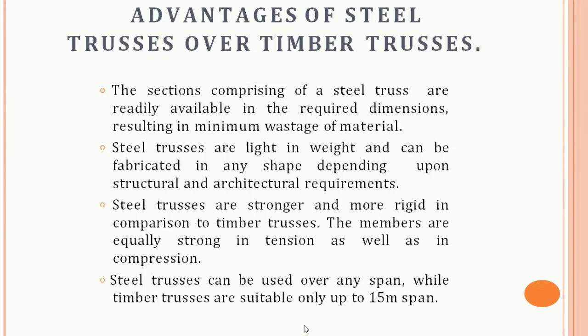The section comprising steel trusses is readily available in the required dimension, resulting in minimum wastage of material. Steel trusses are light in weight and can be fabricated in any shape depending upon the structural and architectural requirement. Steel trusses are stronger and more rigid in comparison to timber trusses. The members are equally strong in tension as well as in compression. Steel trusses can be used over any span, while timber trusses are suitable only up to a 15-meter